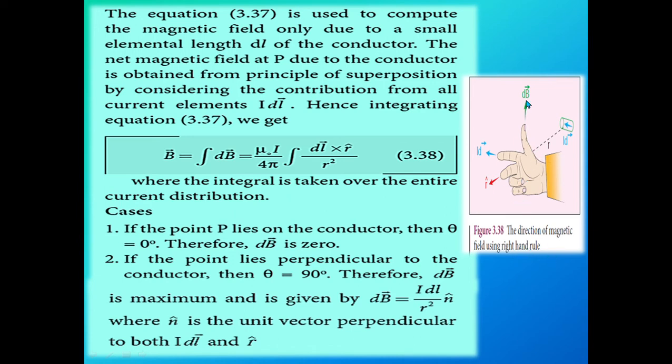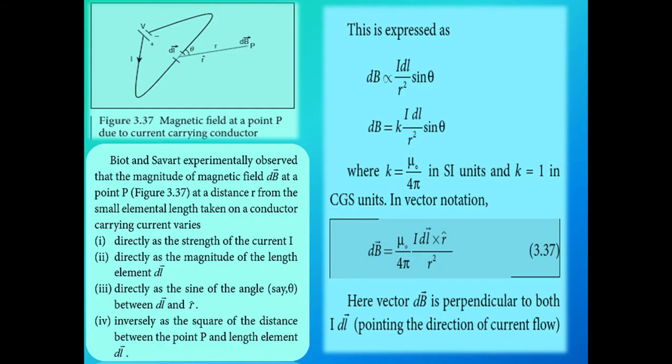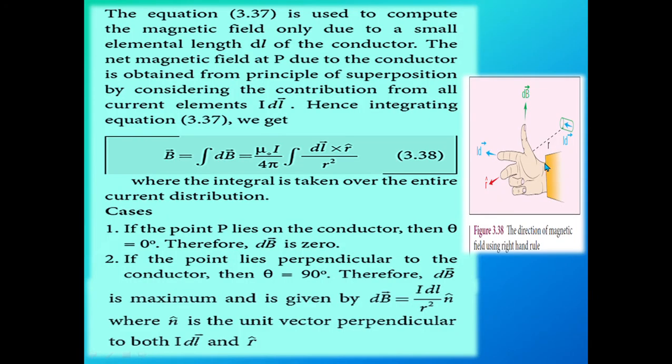Here the thumb represents the magnetic field, the forefinger represents the current, and the middle finger represents the distance, that is, the current passing through the element to point P. So from this right hand rule, we have explained this last concept.